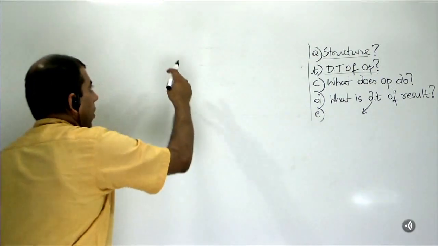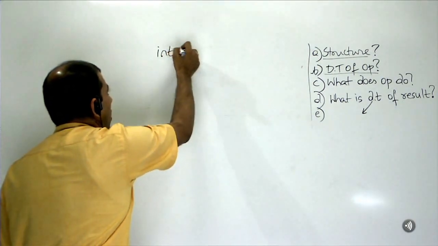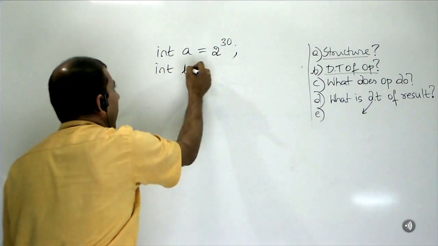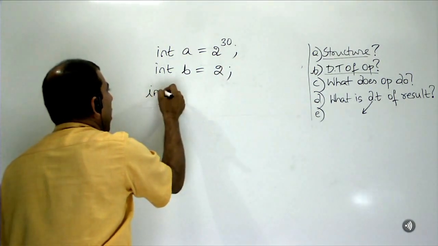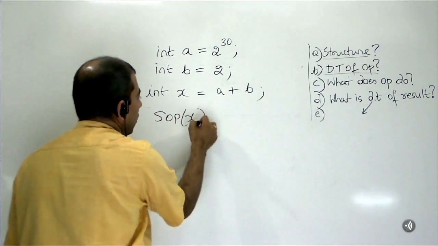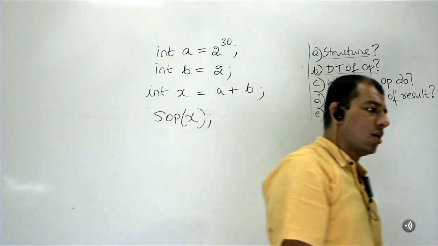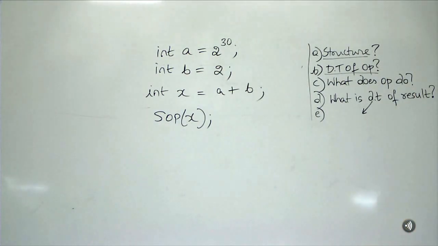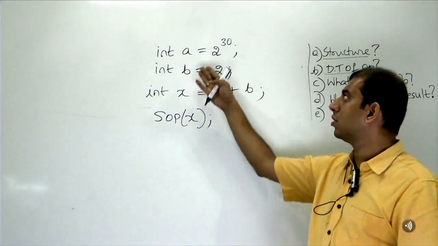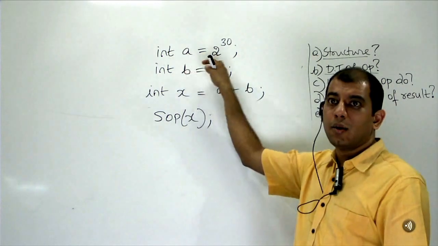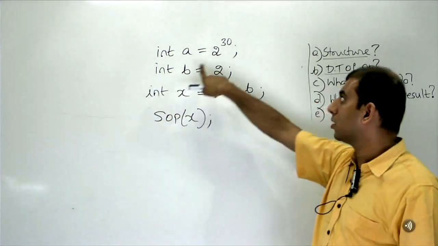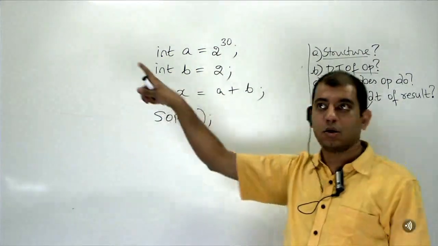Now, first question to you, will this compile? Second question to you, will this run? And if it runs, what is the value that is printed to the monitor? Will it compile? First you check. Can I store 2 power 30 into A or not? By the way, 2 power 30, I cannot represent this on the keyboard directly. I will actually write the value. It's a big value, right? So that value I will write.